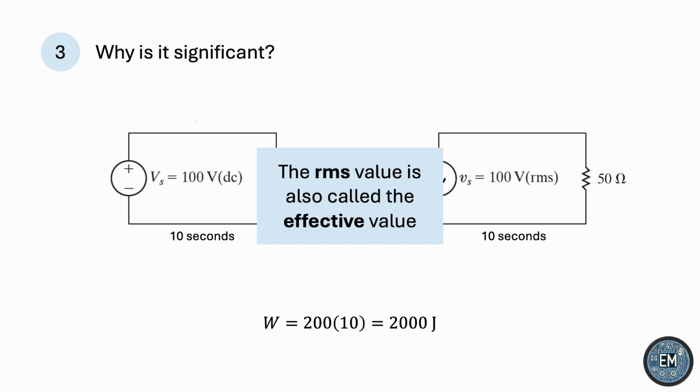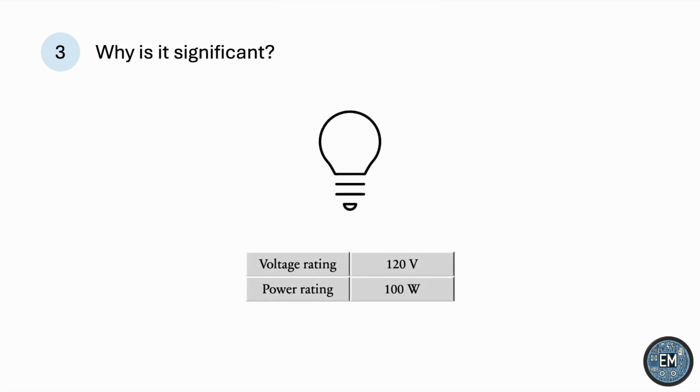For example, say we have this light bulb with the following nameplate specifying the voltage and power ratings. Then this voltage is the RMS value at which the light bulb best operates. It's implied that this is the RMS and not the peak of the AC voltage, because the effective value is so widely used.